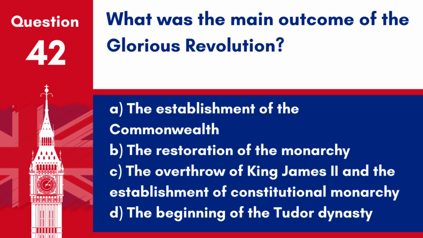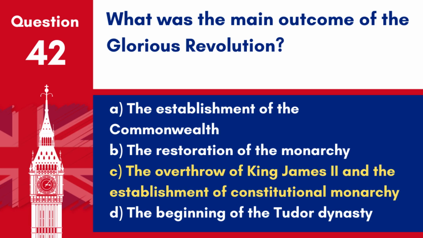Question 42. What was the main outcome of the Glorious Revolution? A. The establishment of the Commonwealth. B. The restoration of the monarchy. C. The overthrow of King James II and the establishment of constitutional monarchy. D. The beginning of the Tudor dynasty.